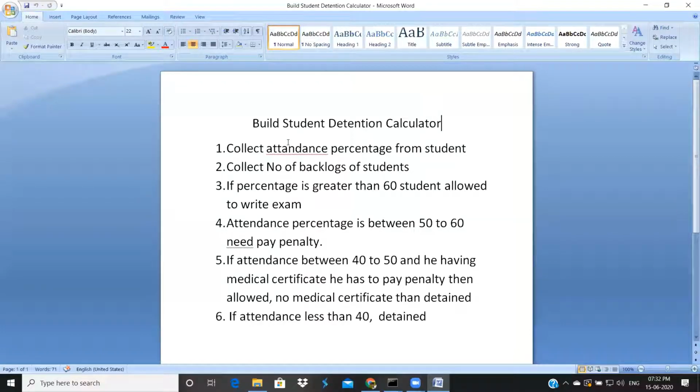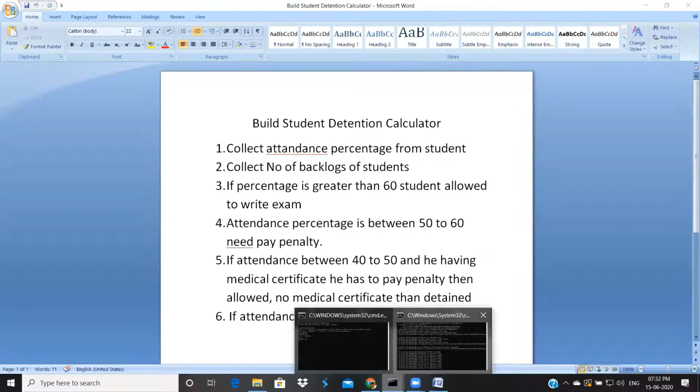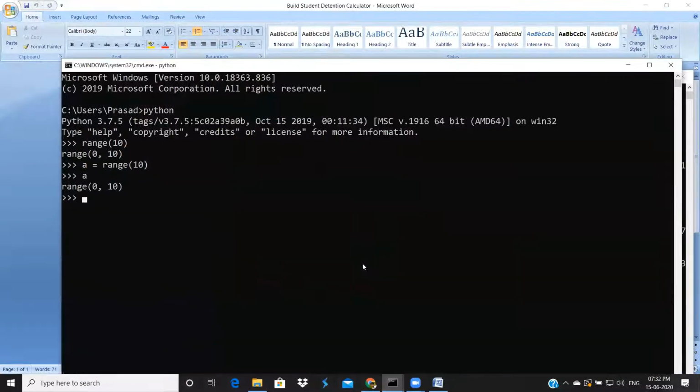So to do this task, collect attendance percentage from the student, where I will execute your code. Suppose I will execute your file like this, python test.py.